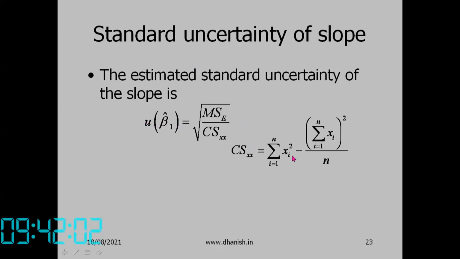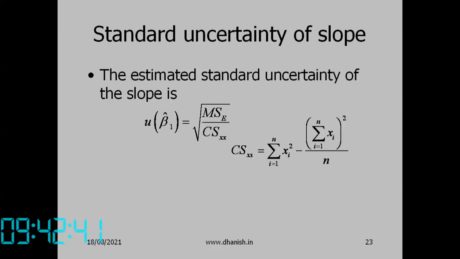Of course, CS of xx is this quantity. This is why we are writing the regression equation coefficients in this form using CS of xx, because we need this quantity to compute the uncertainties. Unfortunately, the standard Casio calculator does not have the CS of xx formula, and even the uncertainties are not available. But it is available in Excel, so you can always do the problems using Excel. At least once you do it by hand, and then you can use Excel. For the exam also, you can use Excel, no problem.